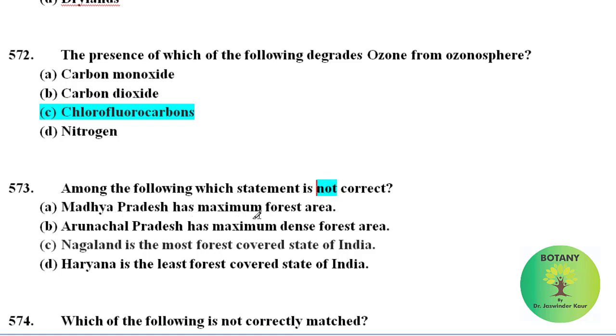Madhya Pradesh has maximum forest area. This is correct. Arunachal Pradesh has maximum dense forest area. This is also correct. Nagaland is the most forest covered state of India. This is an incorrect statement because the most forest covered state of India is MP, that is Madhya Pradesh. Haryana is the least forest covered state of India. This is also correct.